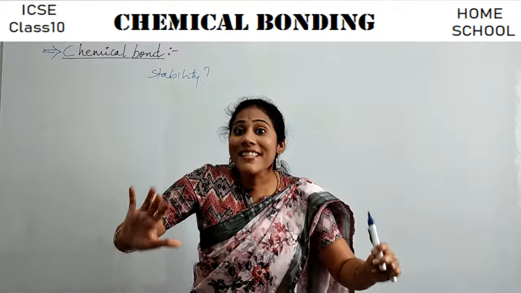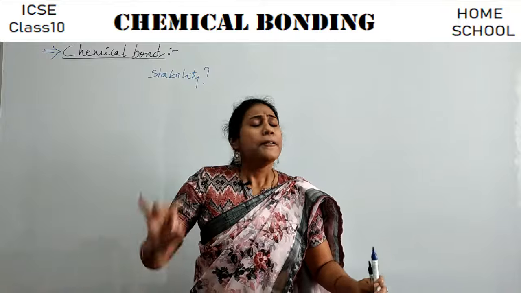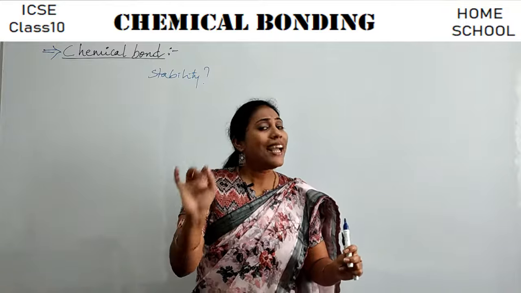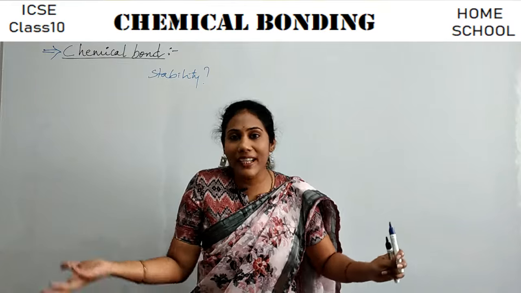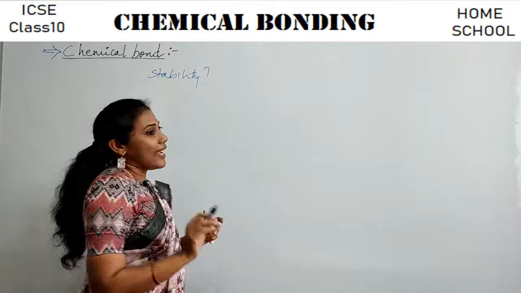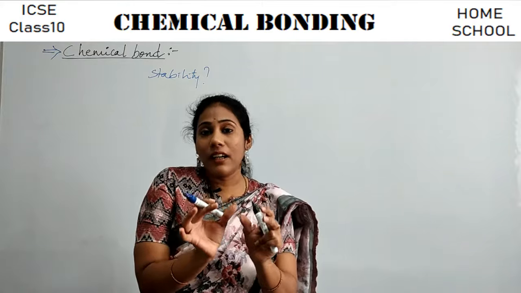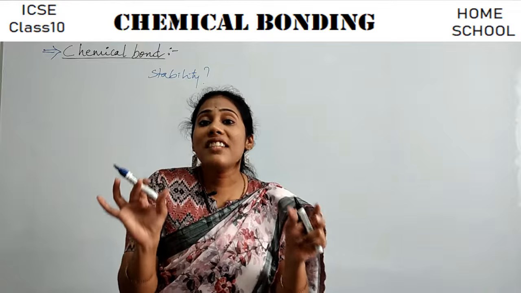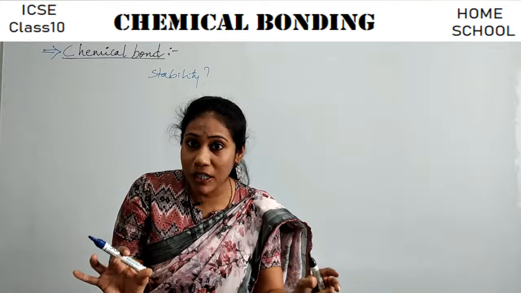Clear? So this is all about a chemical reaction. So because the atoms or elements are not happy in our nature, many of them participate in chemical reactions, right? Atoms combine with each other to form stable molecules.